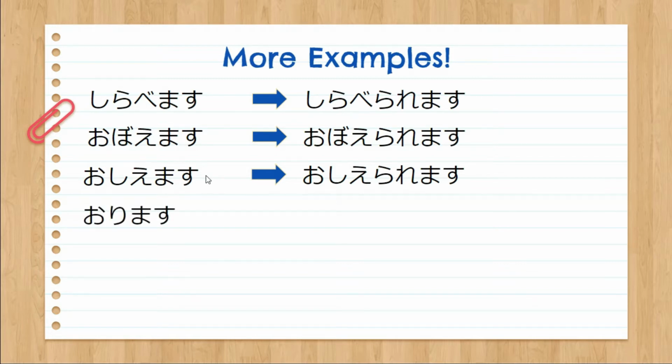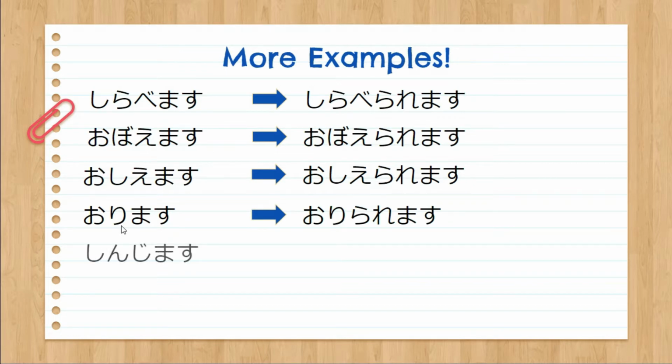So orimasu is one of the 15 specials. Although it doesn't end with an E sound, it's still a group 2 verb because it is a special verb. Orimasu or to get off. That's right, oriraremasu.